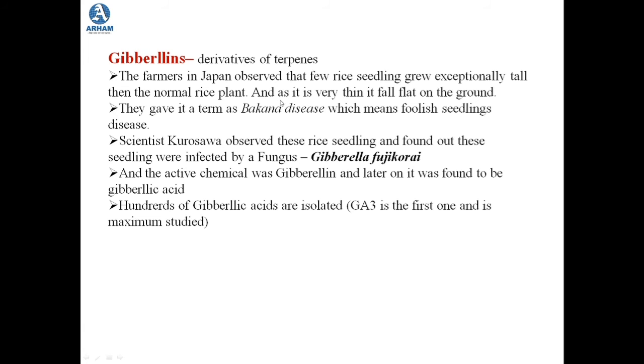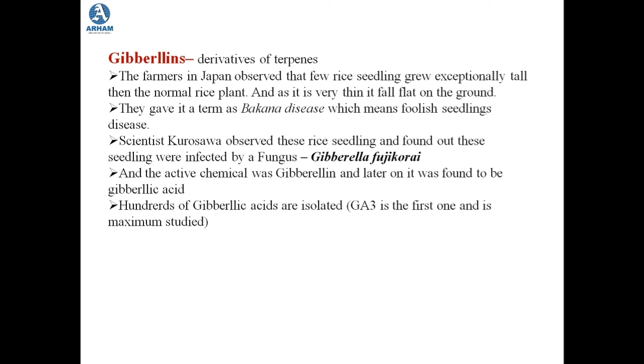As they grew very tall, they fell flat on the ground. Why did they fall? Because as we know, rice crops are very thin, and because they were very thin and growing very tall, the base couldn't support it.